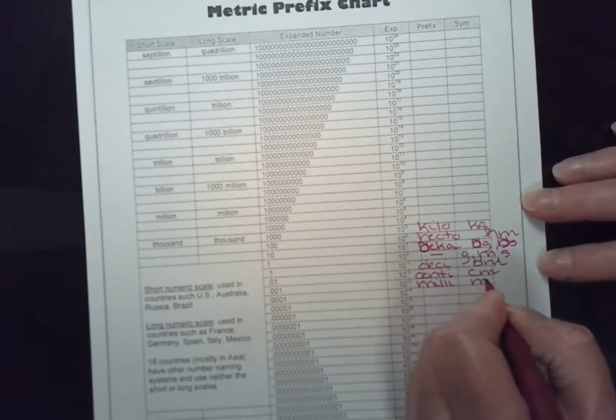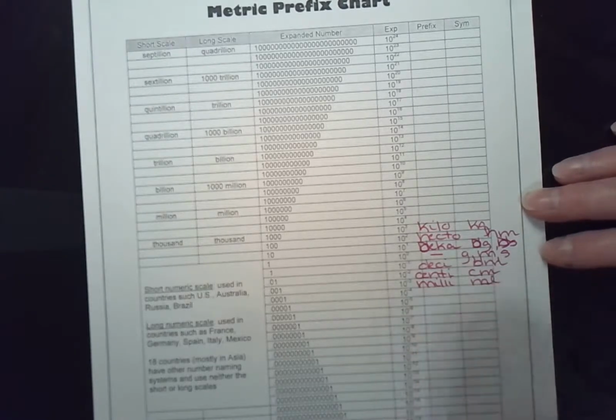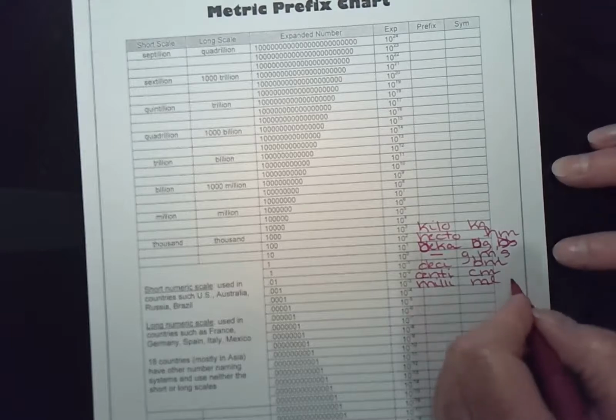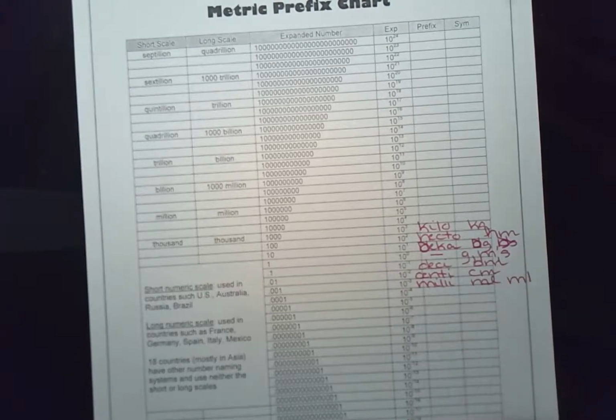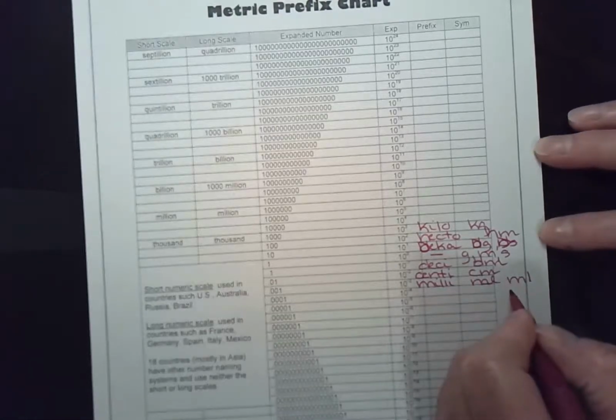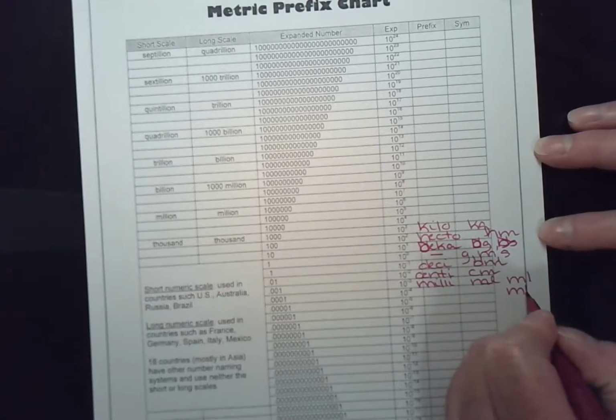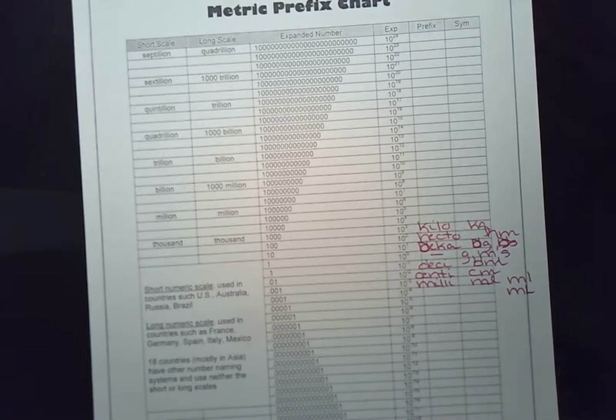Milliliter would be M with a cursive L, but sometimes when you type it, it just looks like an L, which looks like a 1, and that can confuse people. So sometimes we use a capital L to stand for liter, just so we can see that it truly is a liter and not a 1.